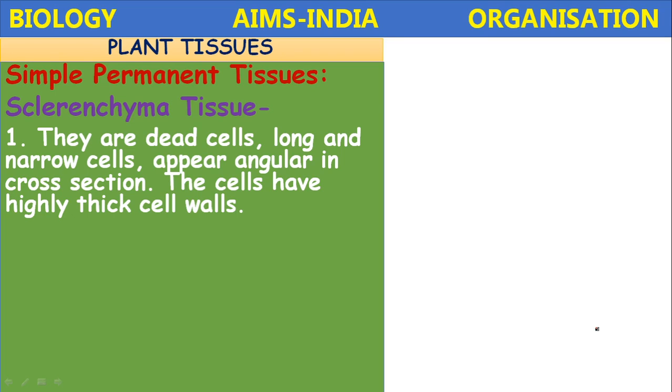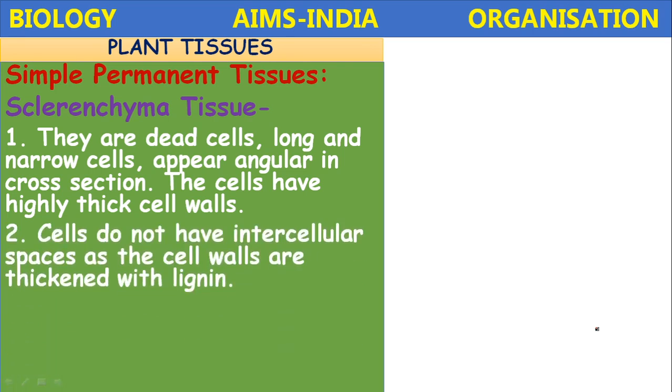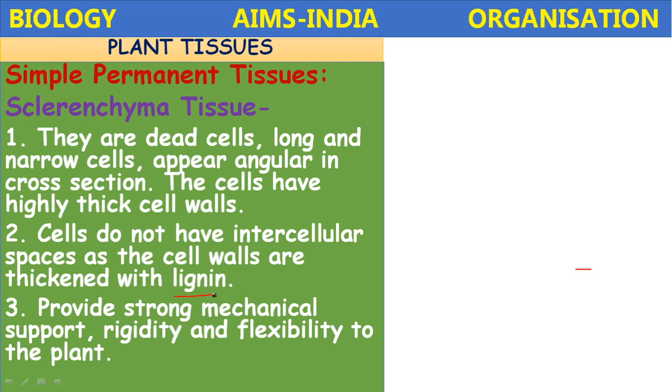Sclerenchyma, they are dead cells, long and narrow cells, appear angular in cross section. The cells have highly thick cell walls compared to parenchyma and collenchyma. Here the cell walls are very thick because of presence of lignin material. Okay, the cells do not have the intercellular spaces as the cell walls are thickened with lignin. So lignin is the tough substance. So it provides a strong mechanical support and rigidity and also a little flexibility to the plants.